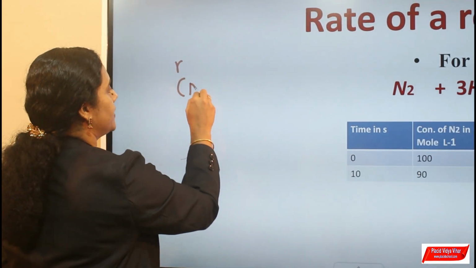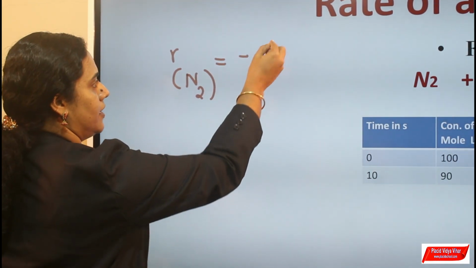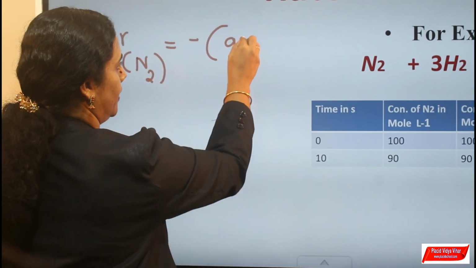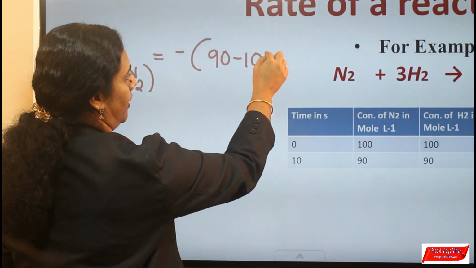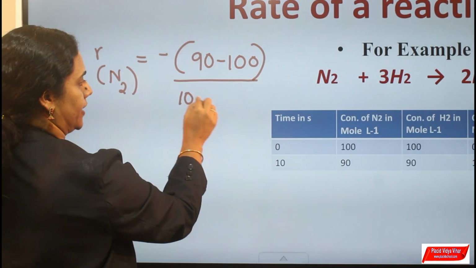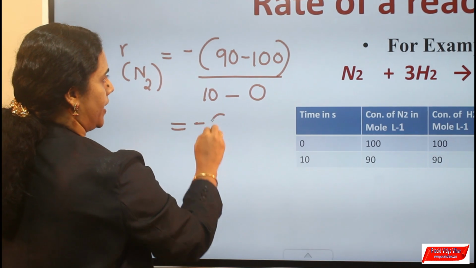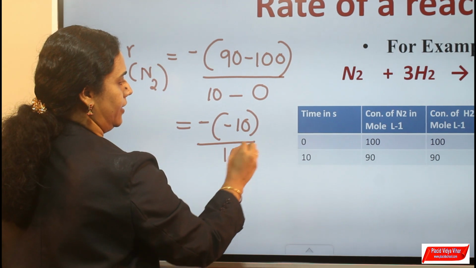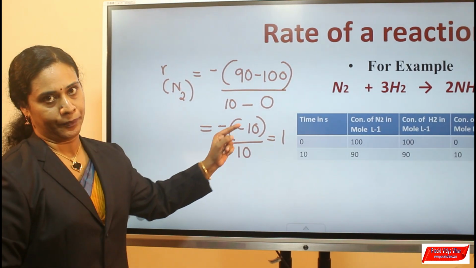In terms of reactant nitrogen, r equals minus final concentration of nitrogen 90 minus initial concentration of nitrogen 100, divided by final time 10 minus initial time, which is equal to minus minus 10 divided by 10. Therefore, rate of the reaction is equal to 1.